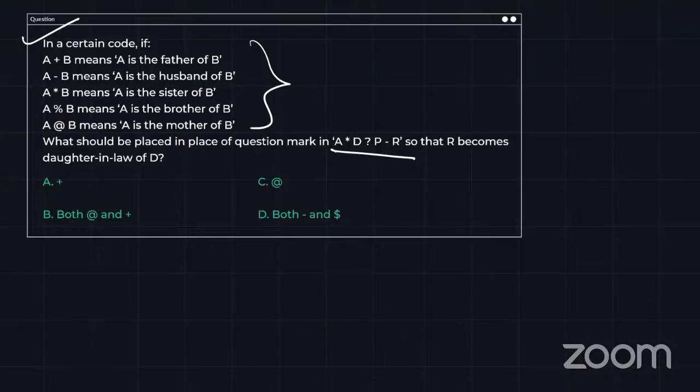So this problem is something different, because in the previous problems they were asking which option is justifying the expression, but in this problem they are saying which option I will put at the place of question mark, which should justify that R becomes daughter-in-law of D. So try this and throw your answers in the comments, guys.